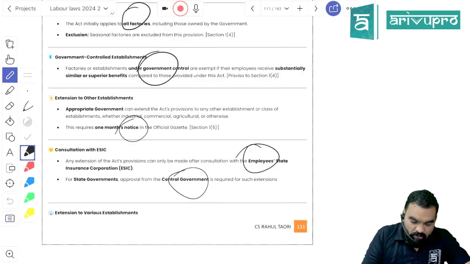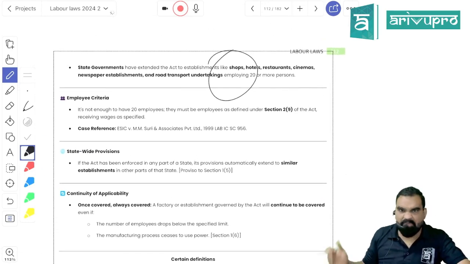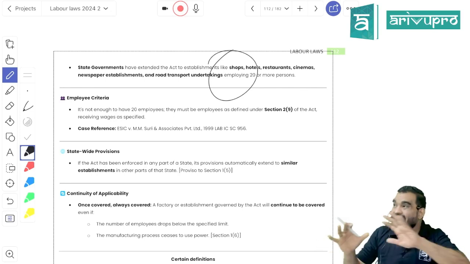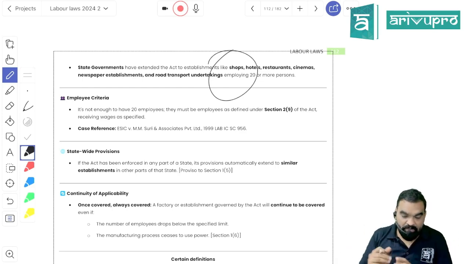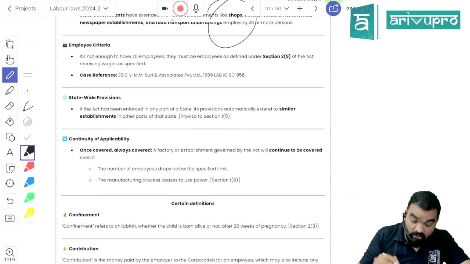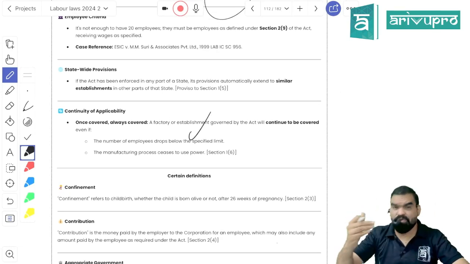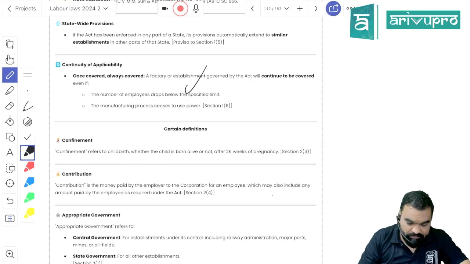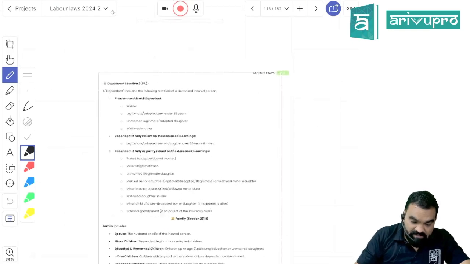It is also applicable on all the other shops and establishments where the number of employees is 20 or more. Same like Bonus Act, right? Even Bonus Act is applicable with all the establishments other than factories where the number of employees is 20 or more. And the very important thing is, appropriate government by giving the notice of 1 month can get it applicable on other establishments as well, right? And once the act becomes applicable, it is going to be applicable everywhere. They'll cover maternity related expenses too.